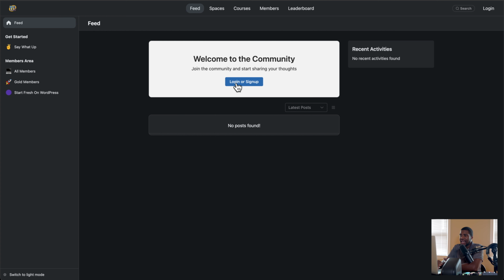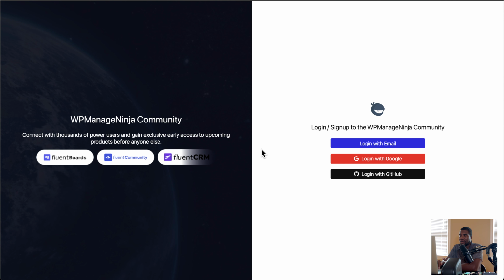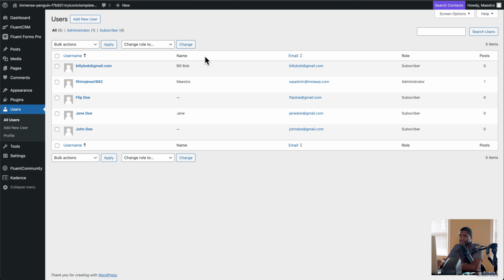Now, this is not the same thing. Logging in is not the same thing as signing up. So we have to find out, okay, how do we sign them up? Because even though it says log in or sign up, what I've done is created a custom sign up using Fluent Forms. That's why you see this. This is custom using Fluent Forms. This is not using their login sign up form. I'm gonna just show you what I did real quick.